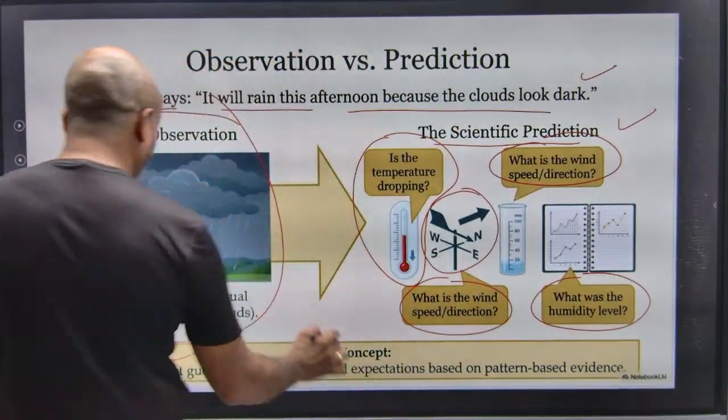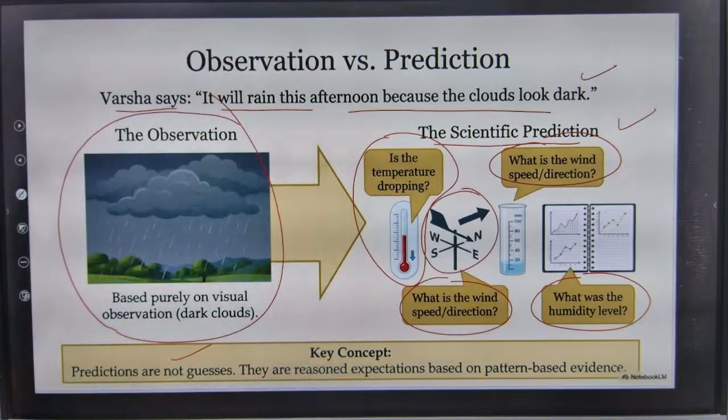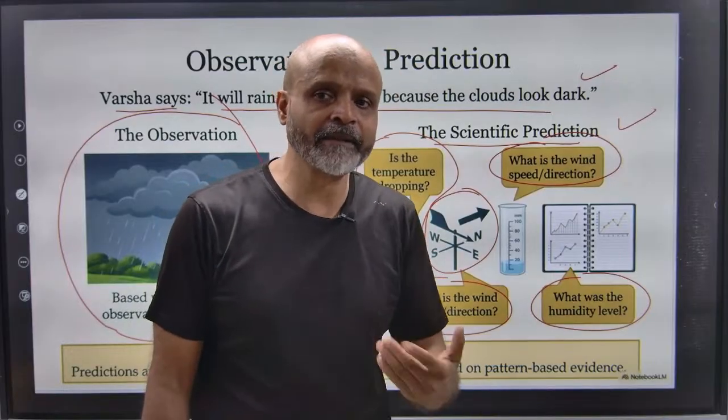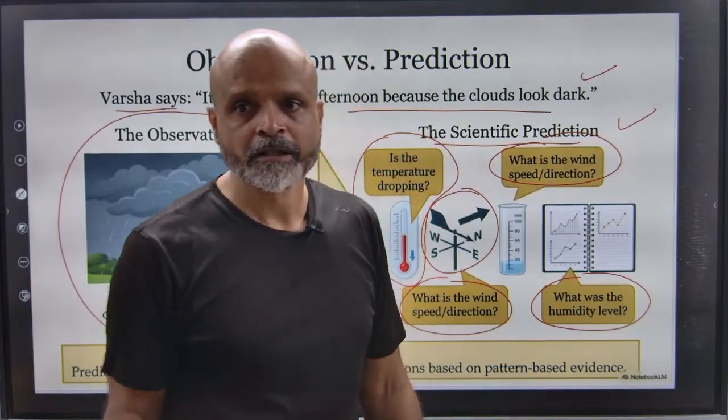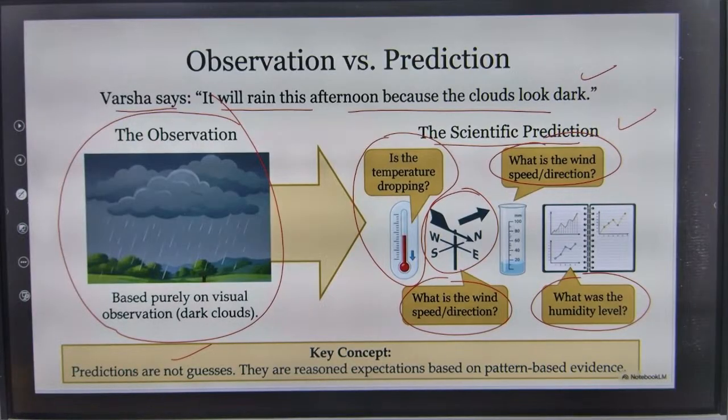Okay, predictions are not guesses. They are reasoned expectations based on pattern-based evidence. So we have certain patterns, we have observed them, and on the basis of that, we are making predictions. We are not sitting with a book and a pen, but we are making predictions.